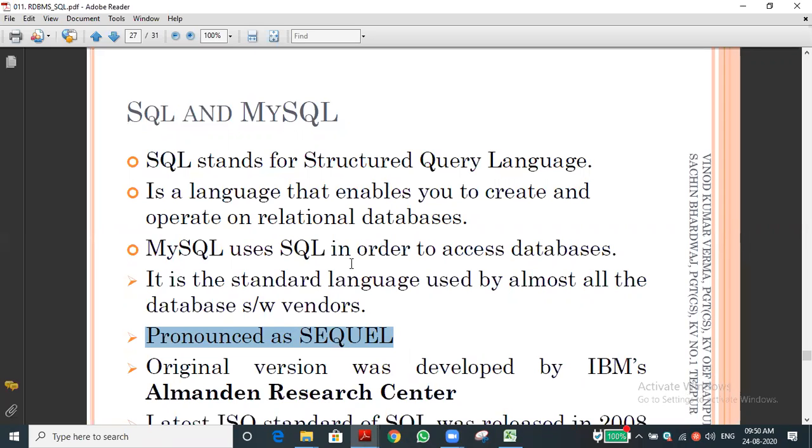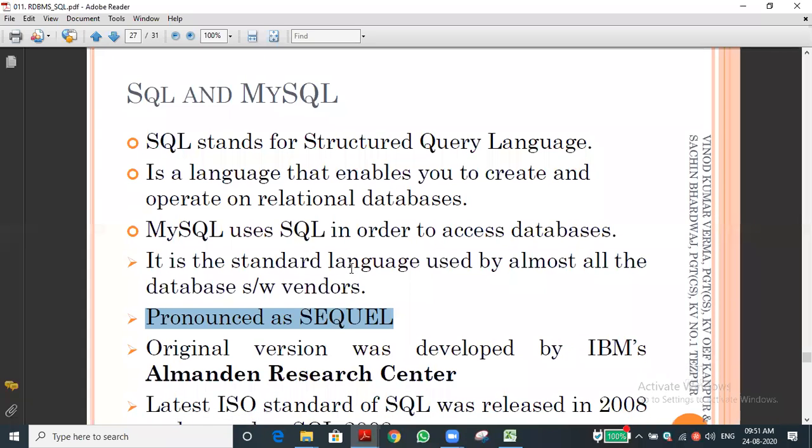So MySQL is one of the software using the SQL database. SQL is a language, like we say Python. We can use whatever interpreter, Spyder or Jupyter or IDLE. Likewise, we can use MySQL, Oracle. Likewise, we have many software. We have seen many software names, that is, database management system names.